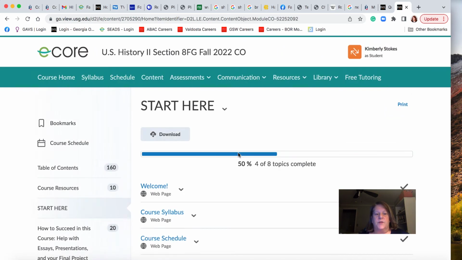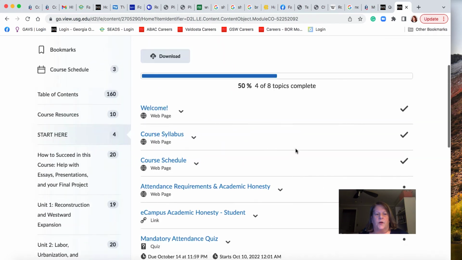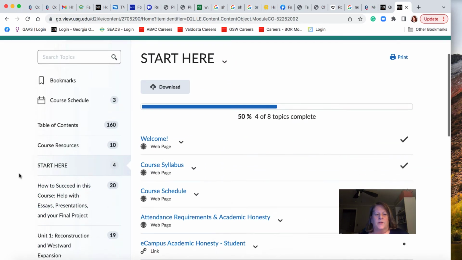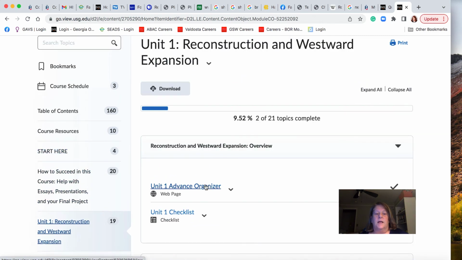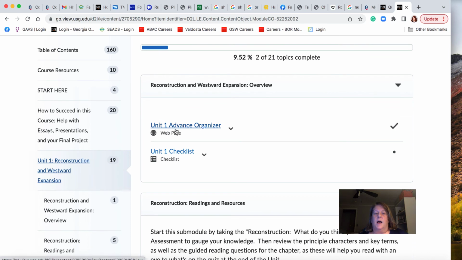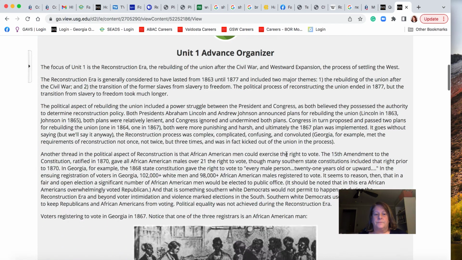If I come over here to Start Here, you will see that these are all of the assignments in the Start Here module. There's some information here on how to help you succeed, but here is the Unit 1. As you can see, there are 19 links in the Unit 1. So if I click on this, this will give me an advanced organizer, things to do, how to plan out this unit.